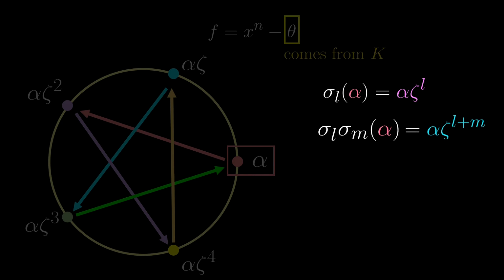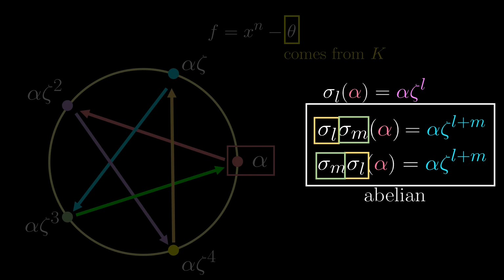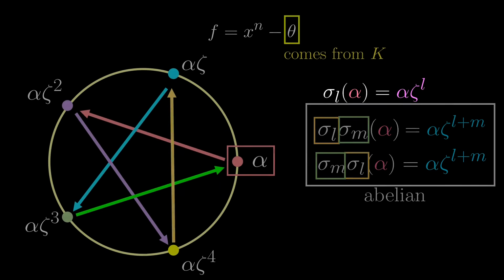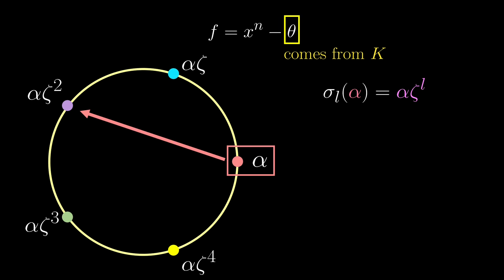Although this is slightly different from last time, we still have that swapping the order of sigma L and sigma m doesn't matter. So again, the Galois group in this case is still abelian. One thing I want to point out is that since the automorphism is already determined by where alpha goes, it rules out a lot of permutations.